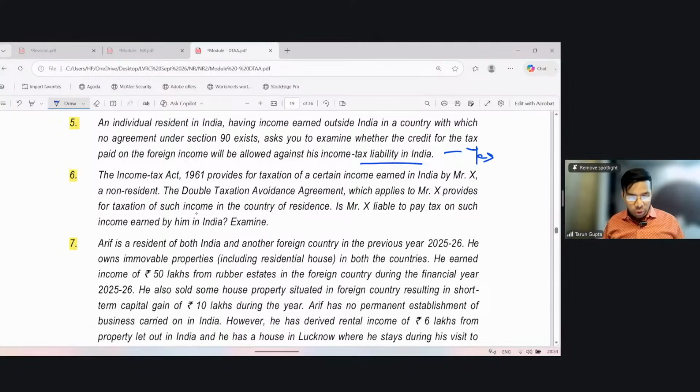Next question. The Income Tax Act provides for taxation of certain income earned in India by Mr. X, a non-resident. The DTAA, which applies to Mr. X, provides for taxation of such income in the country of residence only. Is Mr. X liable to pay tax on such income earned by him in India? The answer is no. Why? Because the provision that is more beneficial to him shall apply. Here the DTAA becomes more beneficial, because the DTAA says that such income shall not be taxable in India.